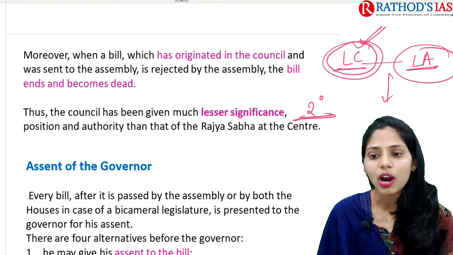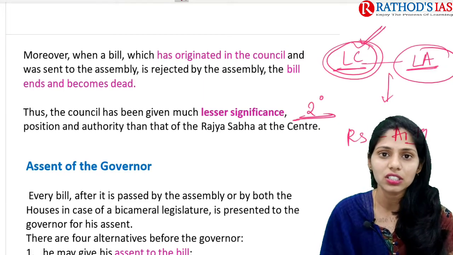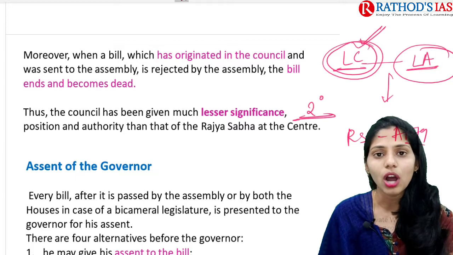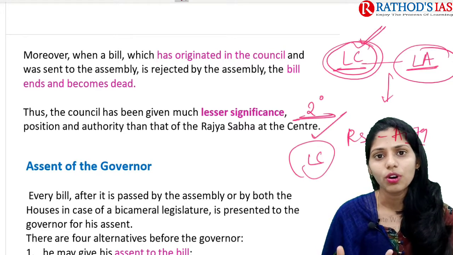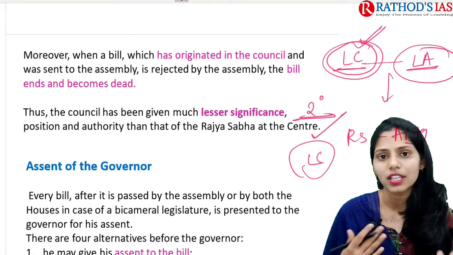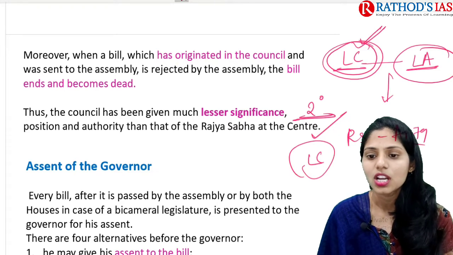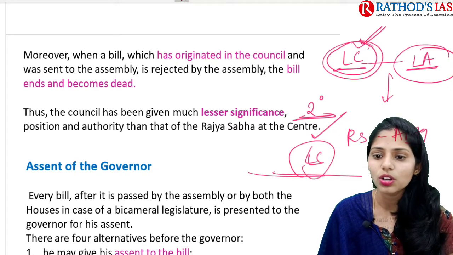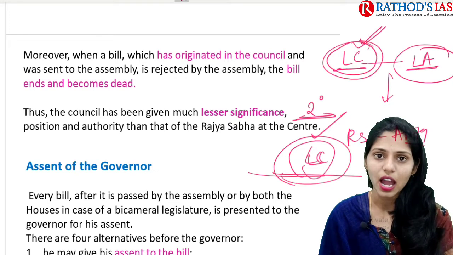If you are talking about Rajya Sabha, according to Article 79, we cannot touch Rajya Sabha. But if you are talking about this legislative council, if states want to have a legislative council, they can have it. If they do not want, they can reject, they can abolish it. So in this way, this legislative council will be a secondary house rather than a second house.